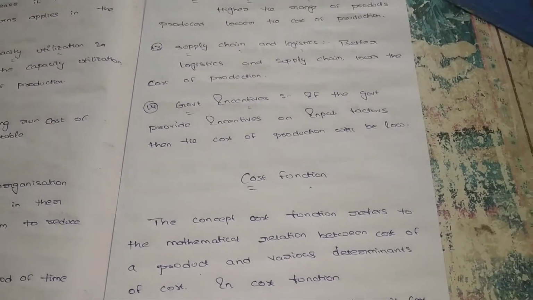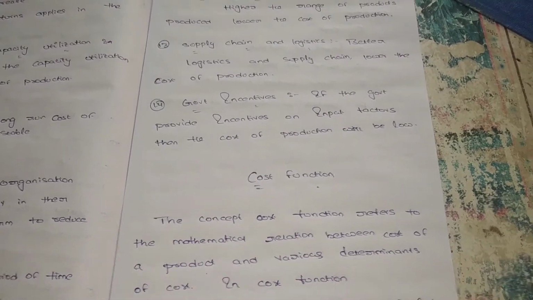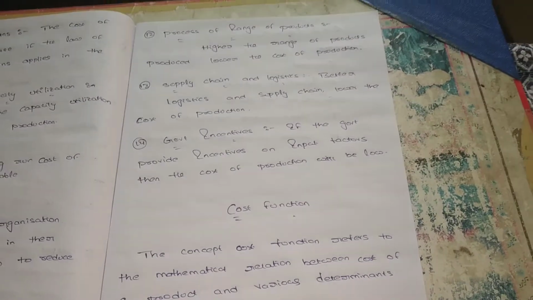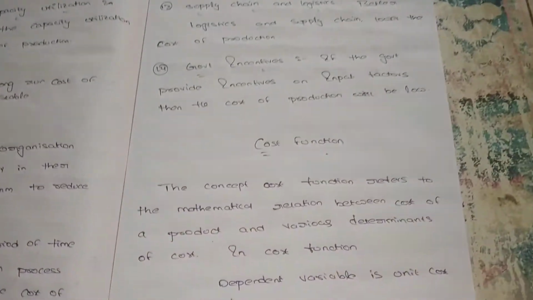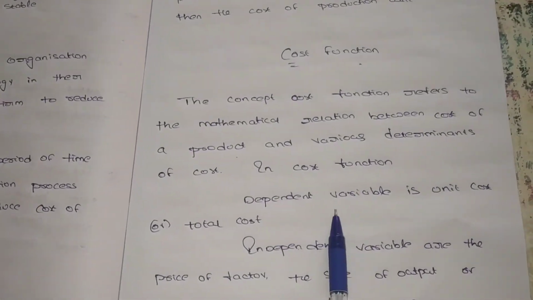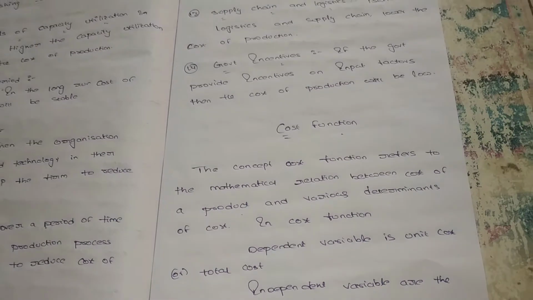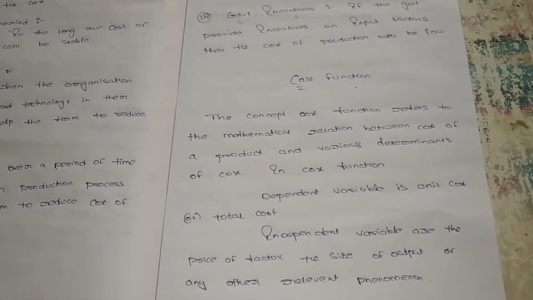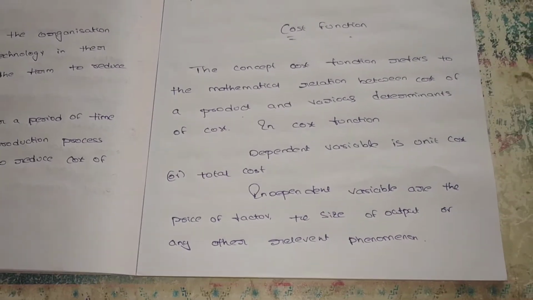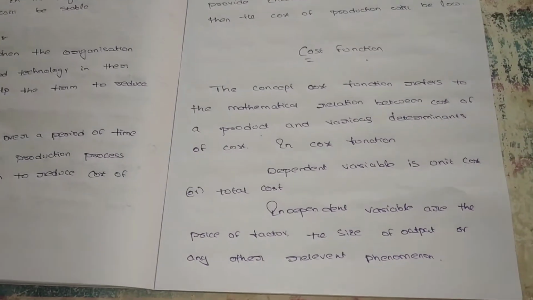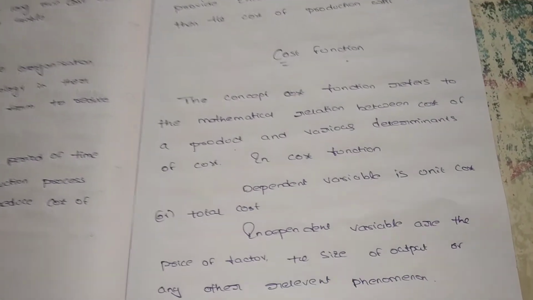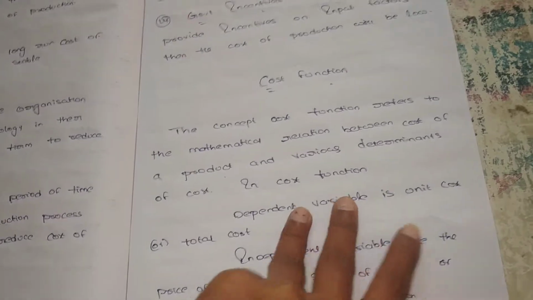What is the cost function? It shows the relationship between the cost and its determinants. What are the factors affecting the cost of production? There are two types of variables, dependent variable and independent variable. The dependent variable is the unit cost, or we can say it is the complete total cost. Independent variables mean indirect costs. We are not paying them directly, but we are paying in the form of packaging, transportation, selling and advertisement expenses like that.